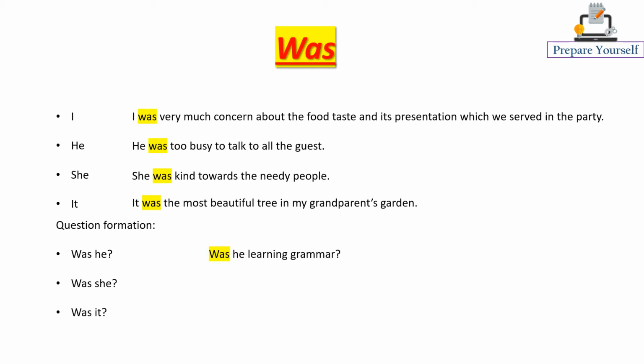Was he learning grammar? Was she behaving properly with guests? Was it so bad that one could not eat it? This shows the clear sentence structure or formation of interrogative sentence with the use of was. Now let's move forward and learn were.